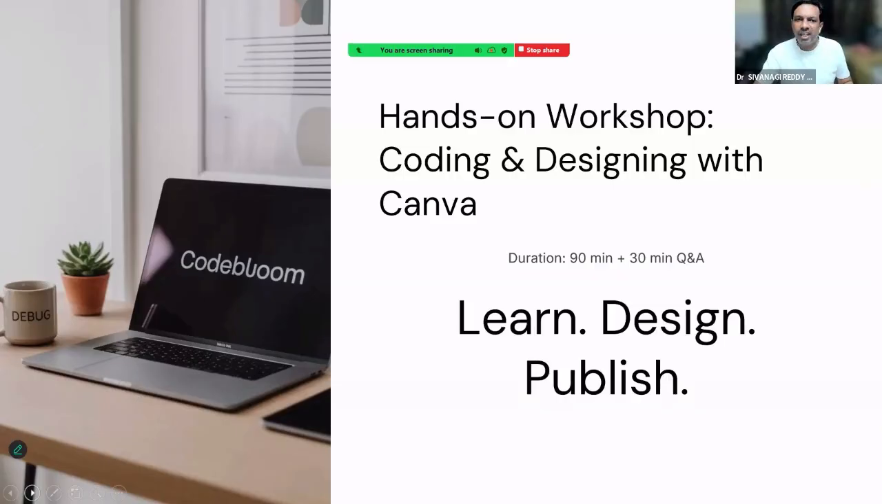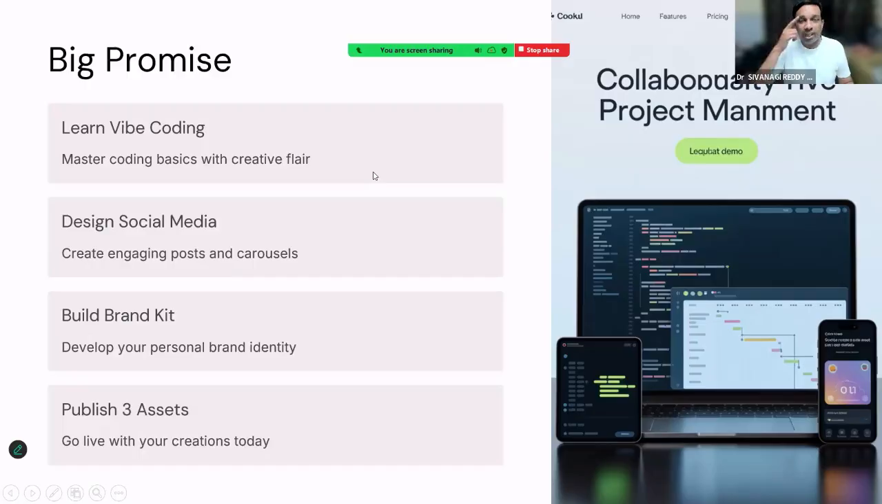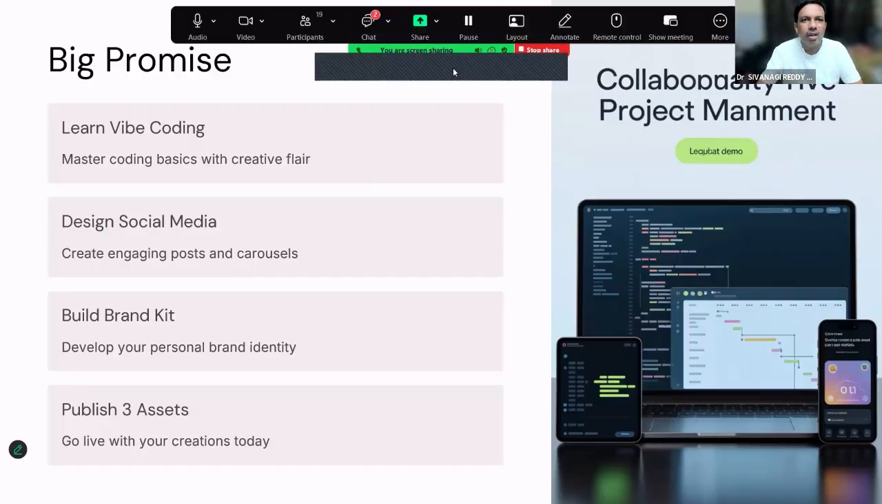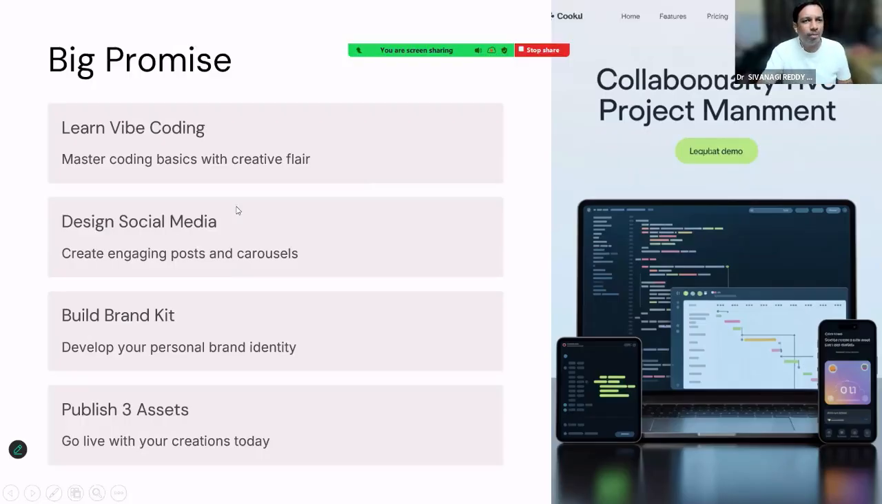So here our idea is very simple. We are focusing on vibe coding. Basically, vibe coding means using the coding for fun, for entertainment, or for creativity rather than writing a serious program. And again, we will use Canva for designs, simple designs. So what we are going to do in this 1.5 hour session is we are going to learn what is vibe coding and simple using Canva.